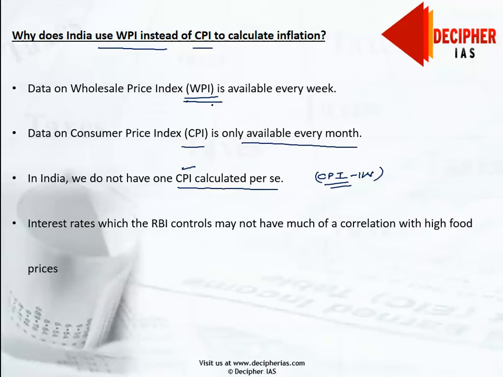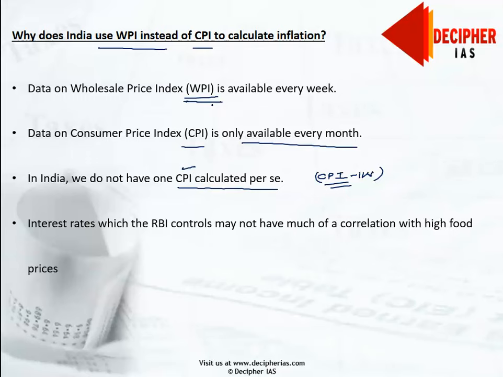Okay, so WPI is calculated on an all India basis, while CPI is calculated for specific centers in India, and then this is aggregated into an all India index.